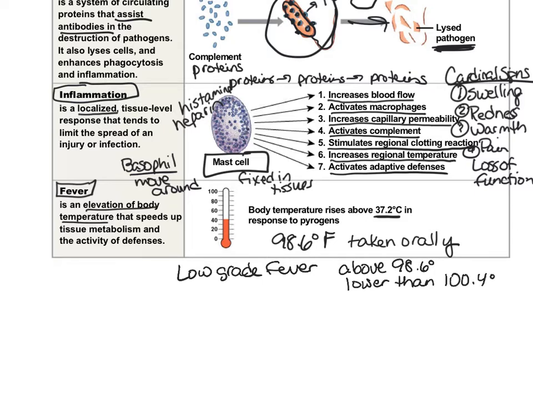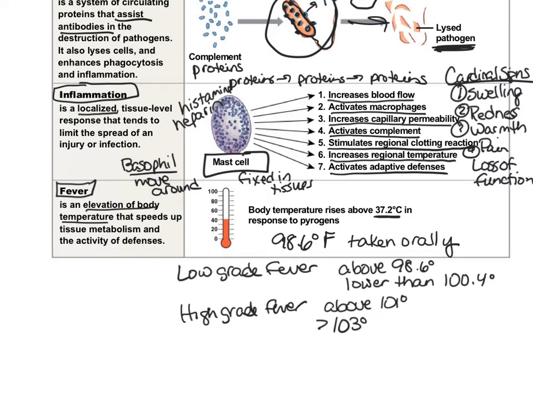And then we have a high-grade fever, anything above 100.4 degrees, like 101 degrees, is considered a high-grade fever. A fever of greater than 103 degrees is concerning in adults.